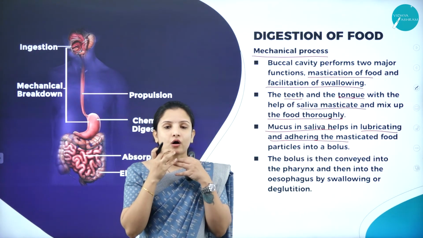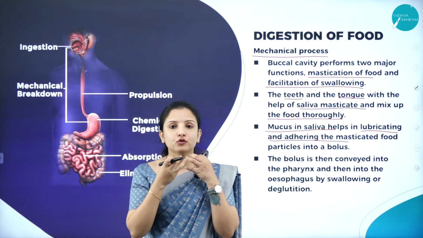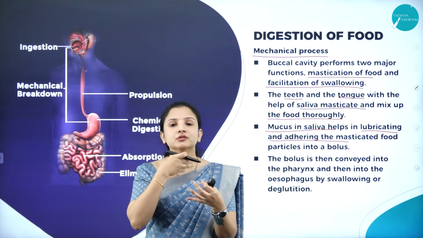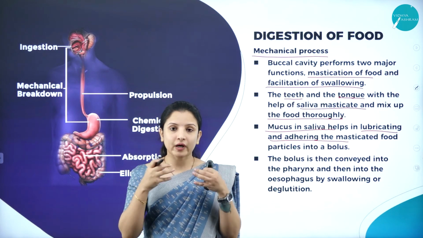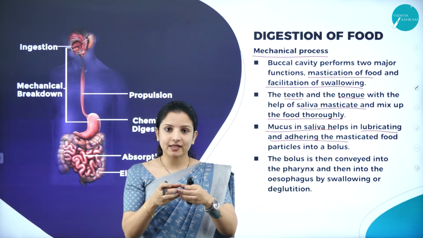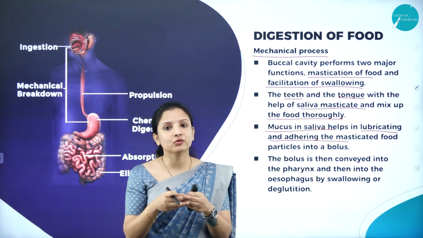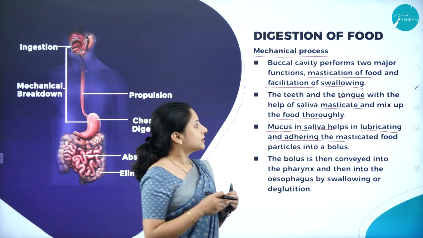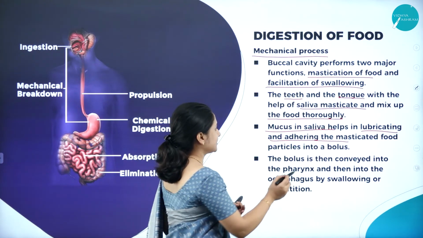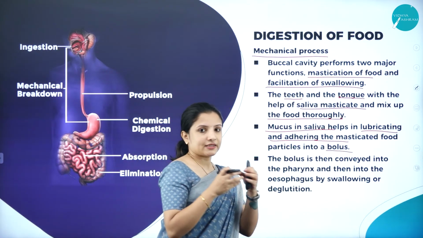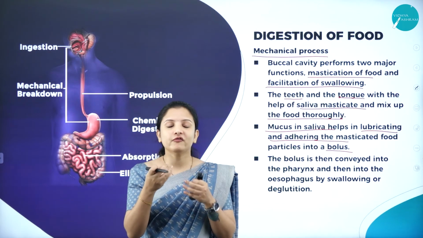When we swallow the food once it is masticated, it goes completely inside, right? It will not go bit by bit. Why? Because all these masticated food particles are held together by the saliva. So that is the reason. The masticated food is now called the bolus, the masticated food in the form of a paste.